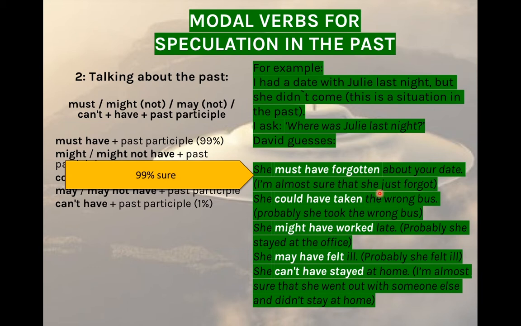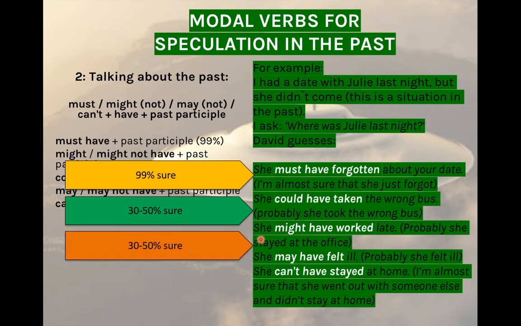He also says she could have taken the wrong bus. He thinks that probably she took the bus that took her somewhere else and she didn't come to the date. He is 30 to 50% sure that she took the wrong bus. He also says that she might have worked late, and that is the reason why she didn't come to the date. He is, as I said before, 30 to 50% sure that the reason why she didn't come is because she was working.